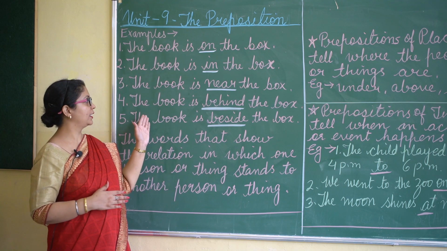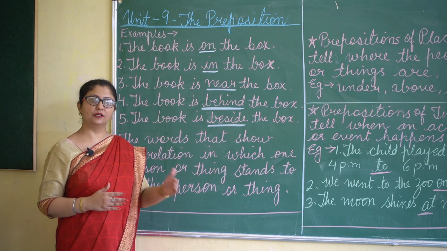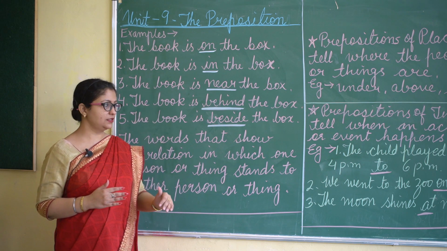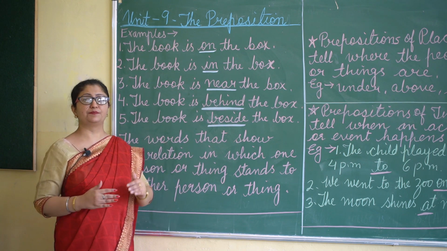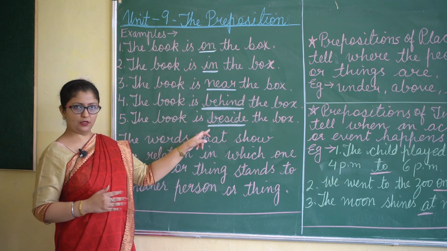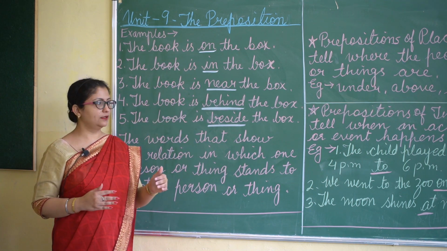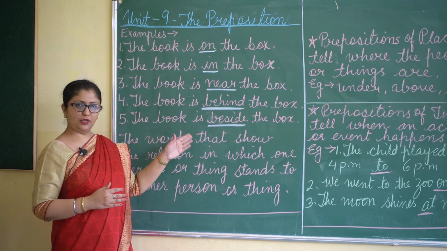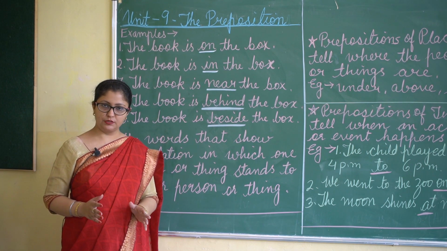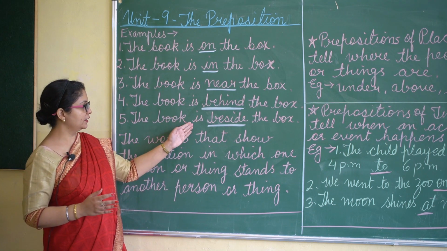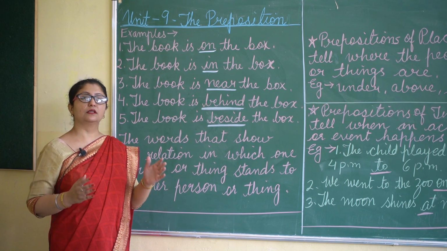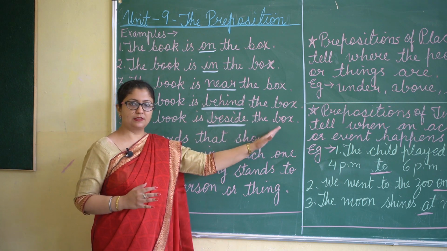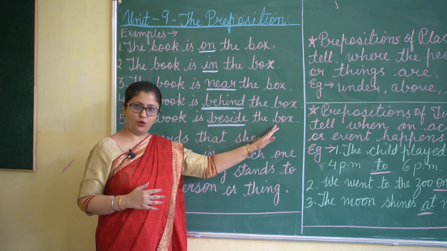Similarly in the third one, the book is near the box. Fourth one, it is behind, and fifth one, it is beside. So these words like on, in, near, behind and beside are called prepositions because here they are showing us the relation between these 2 words, book and box.